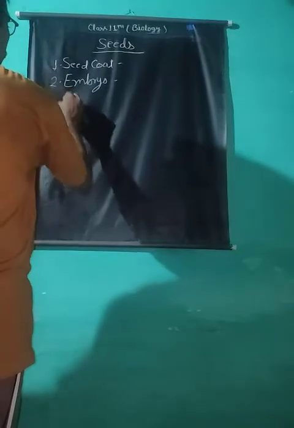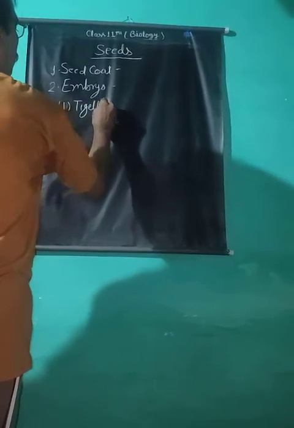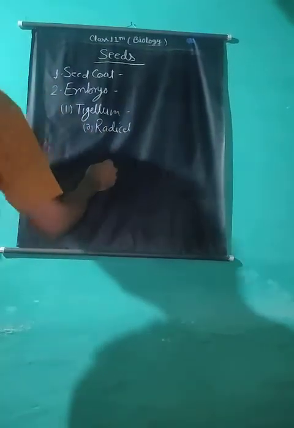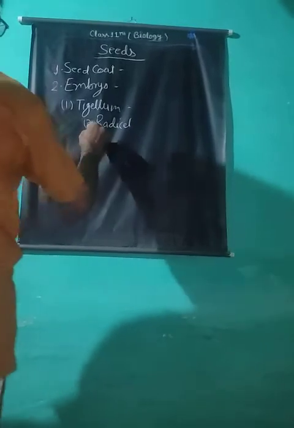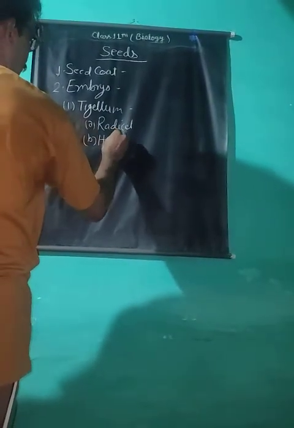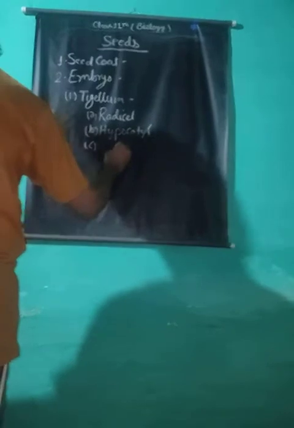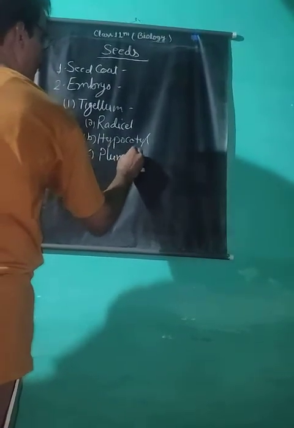An embryo consists of the following two parts: tigellum, also known as embryonal axis, which may have four regions: radicle cap, radicle, hypocotyl, plumule and epicotyl.